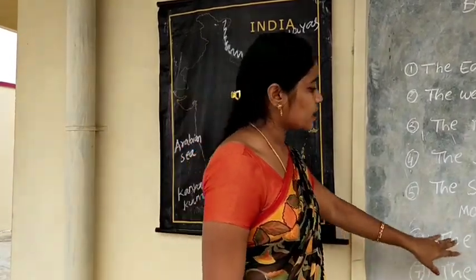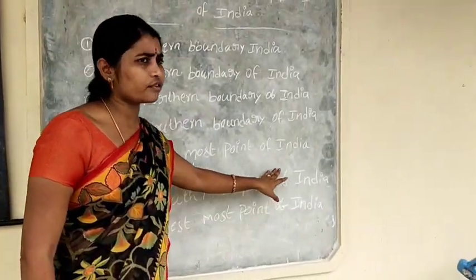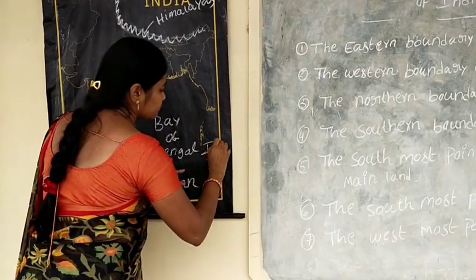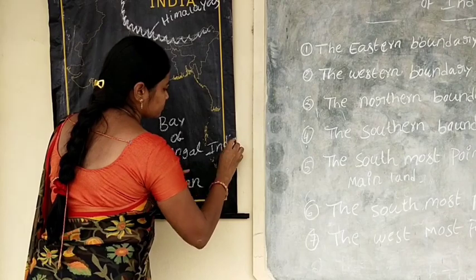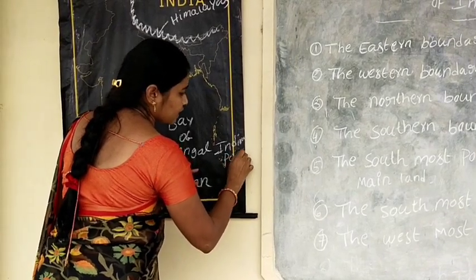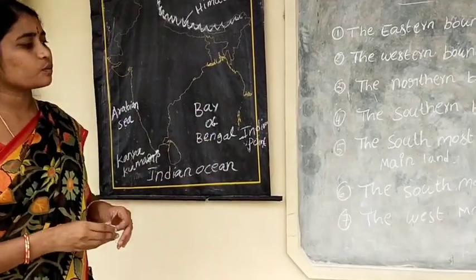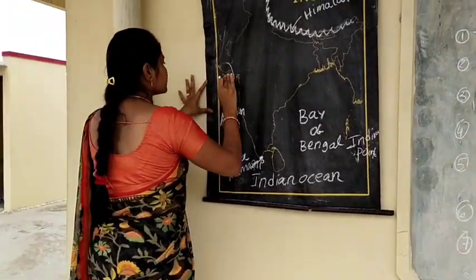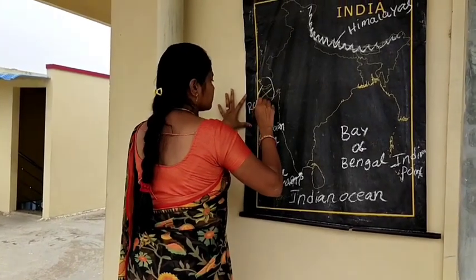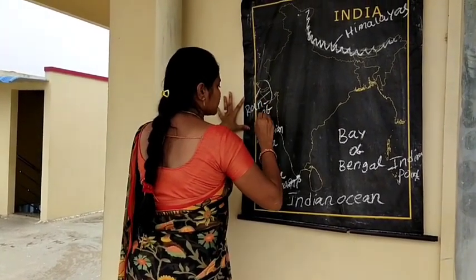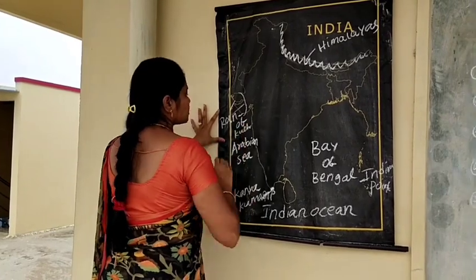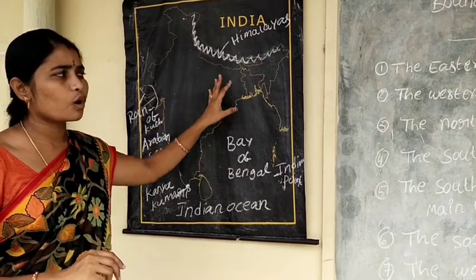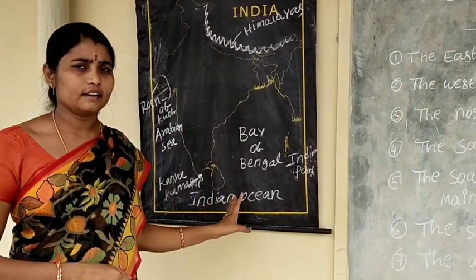And next one, the southmost point of India is Indira Point. And last one is the westmost point of India, which is the Rann of Kutch. So these are the important boundaries and extreme points of our India.